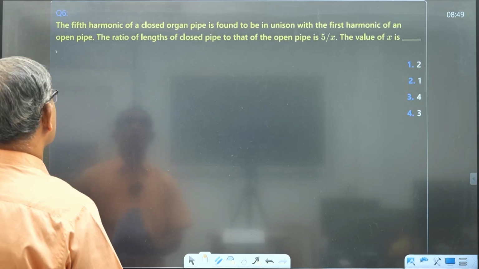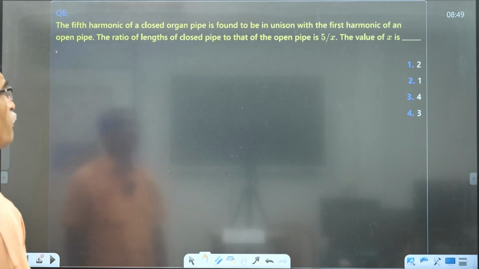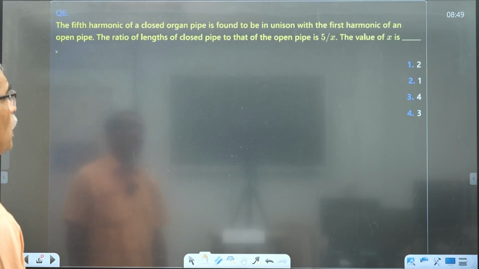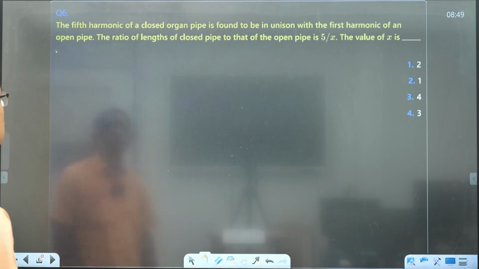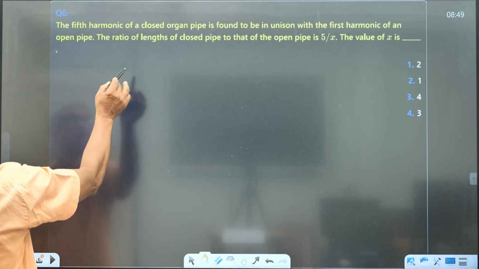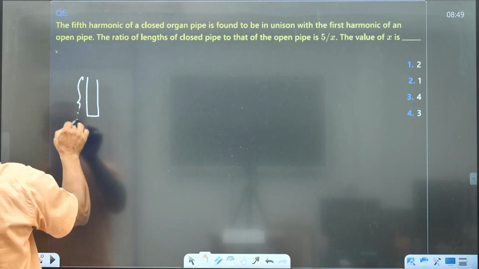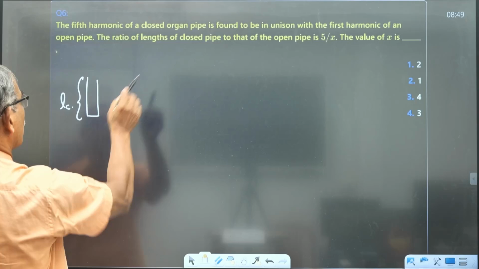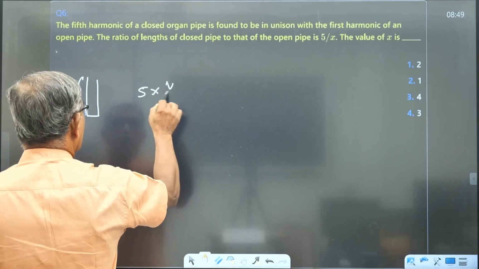The fifth harmonic of a closed pipe is found in unison with the first harmonic of an open pipe. The ratio of the length of the closed pipe to that of the open pipe is 5 by x. Then the value of x. Now, this is a closed pipe, L closed. The fifth harmonic is 5 into V by 4LC.